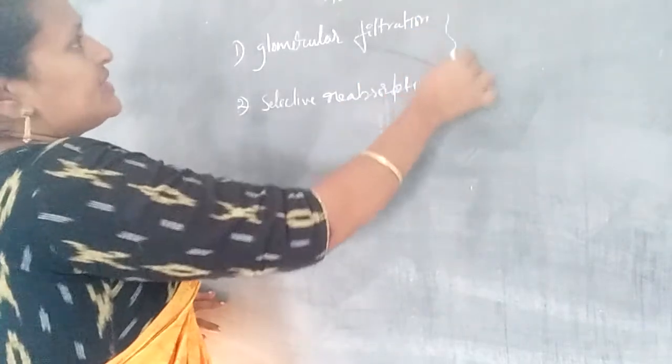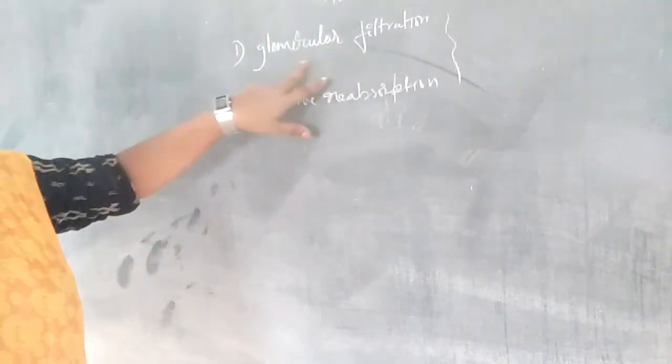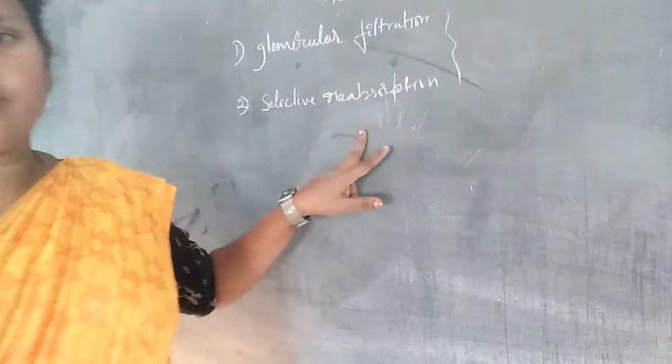So these are the main stages of urine formation.